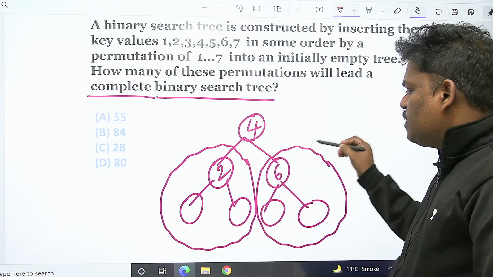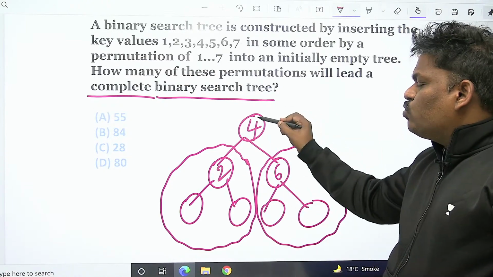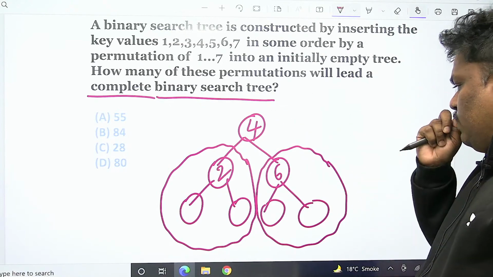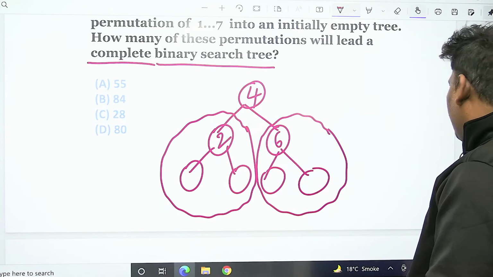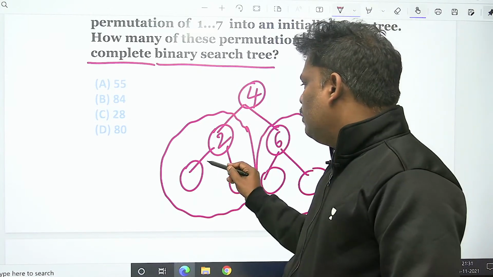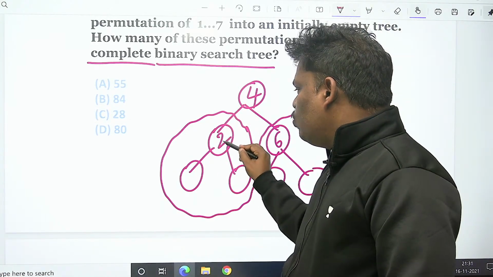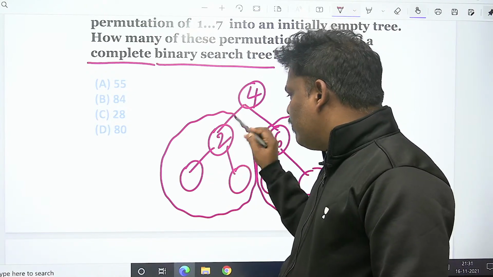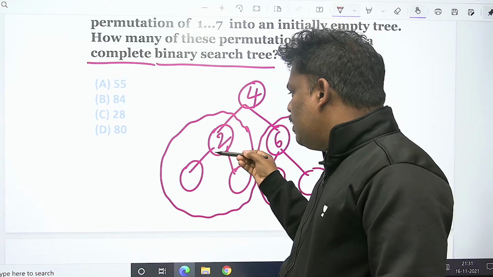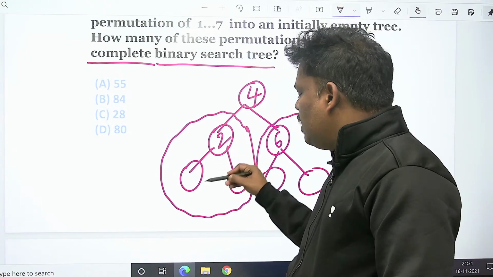Right first one should come 6 only. And root first one should be 4 only. So this is the diagram. I think I am almost done to get this kind of thing. And one more thing. After getting the 2 as the root in the left subtree, 1, 3, 1 also can come or 3 also can come.